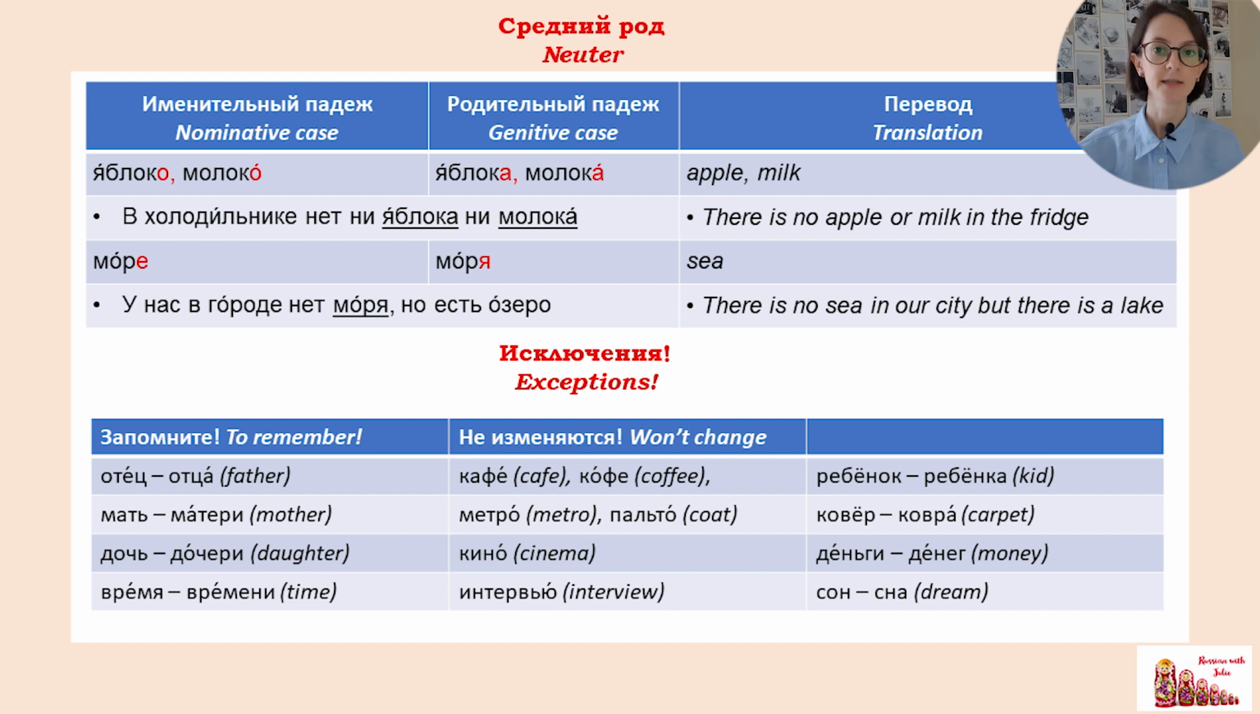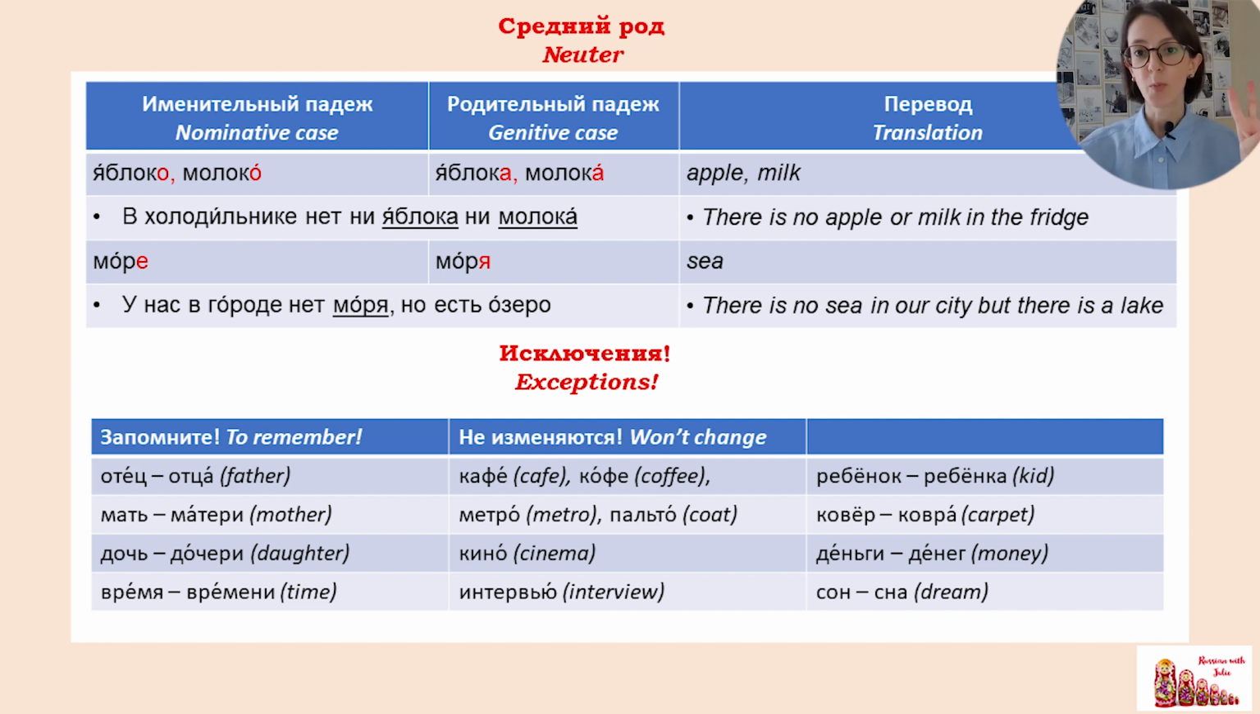For example, отец, отца, дочь, дочери, мать, матери, время, времени. There are some neuter words that end with е or о or ю that we don't decline. For example, кафе, кофе, метро, пальто, кино, интервью. These are neuter nouns. They were borrowed from other languages. That's why usually we don't decline them.